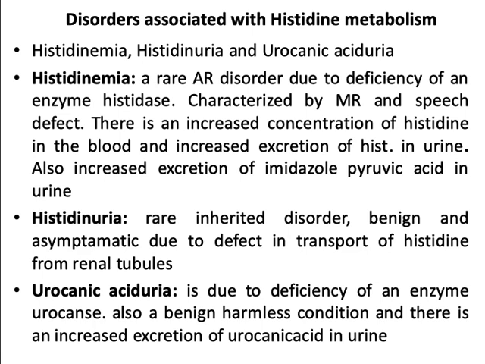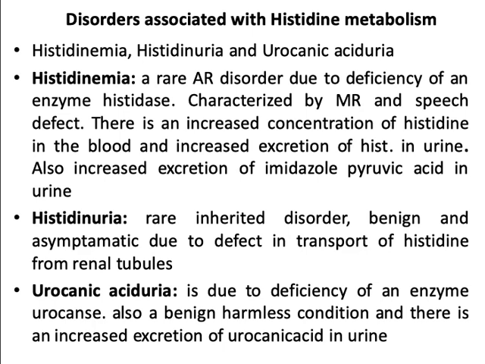Coming to disorders associated with histidine metabolism. Histidinemia, histidinuria and urocanic aciduria are the 3 inborn errors of metabolism associated with histidine. Histidinemia, a rare autosomal recessive disorder, is due to deficiency of the enzyme histidase, and it is characterized by mental retardation and speech defect.